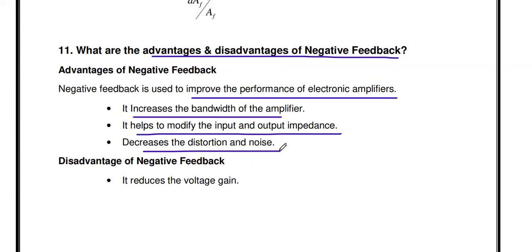So the advantages of negative feedback: it increases the bandwidth, that means it improves the frequency response. It helps to modify the input and output impedance. It decreases the distortion. It decreases the noise. The disadvantage is only one: the voltage gain reduces. If you are introducing negative feedback, the gain of the amplifier reduces by some amount. That is the disadvantage.